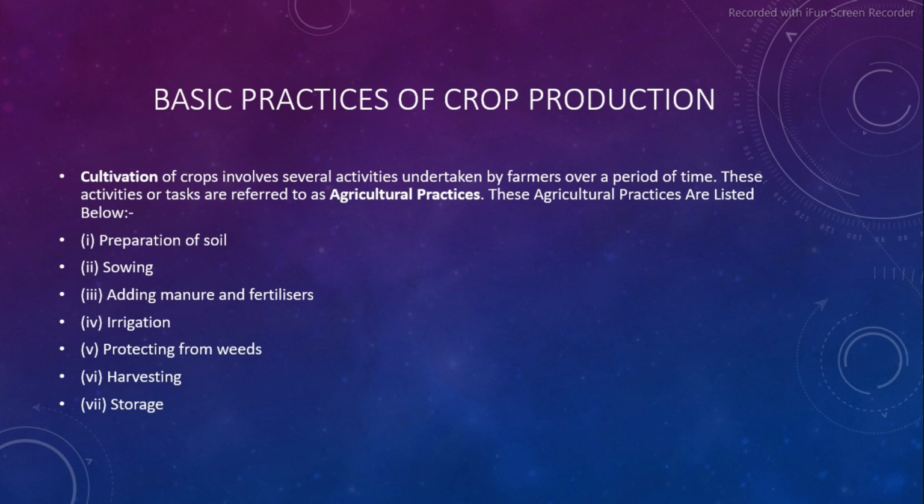Basic practices of crop production. Cultivation of crops involves several activities undertaken by farmers over a period of time. These activities or tasks are referred to as agricultural practices. These agricultural practices are listed below: preparation of soil, sowing, adding manure and fertilizers, irrigation, protecting from weeds, harvesting, and storage.